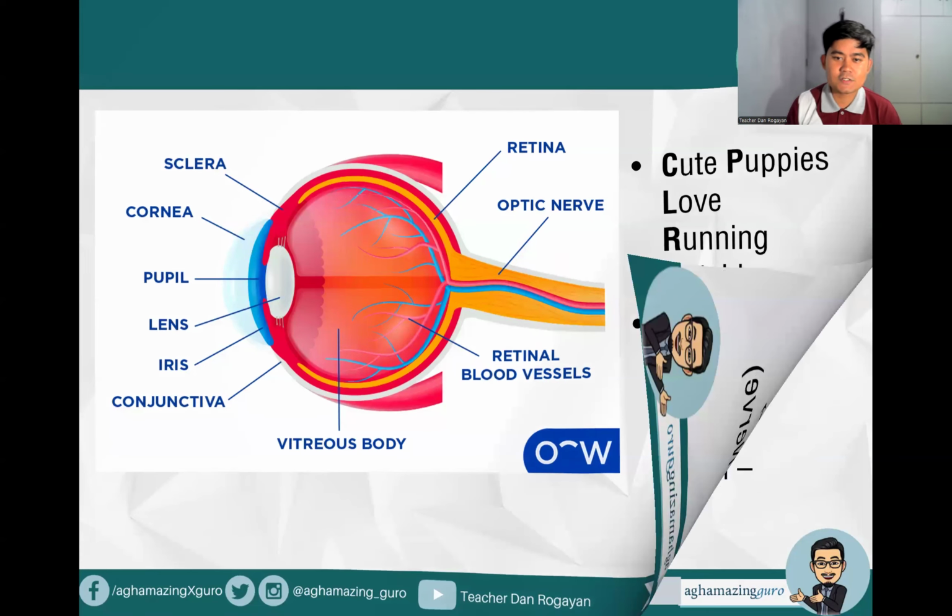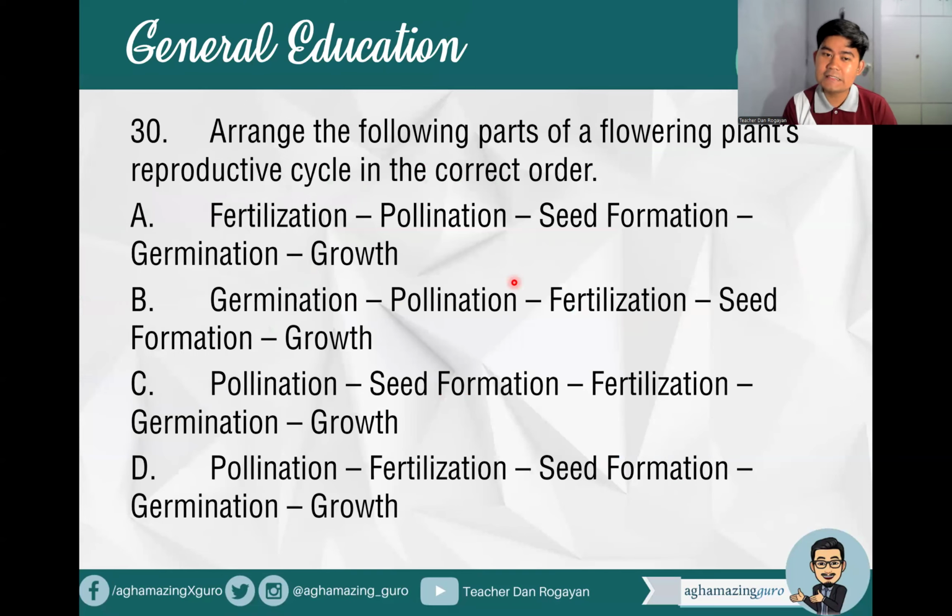Okay, so next, last question, number 30. Arrange the following parts of a flowering plant's reproductive cycle in the correct order. Ito, common question din to, and this is a very common sequence in our Gen Ed science. So what do you think is the answer? Ano ang mauuna? It always starts with what? Pollination, right? Okay, so we are left with C or D. So what's your answer? After pollination, what happens?